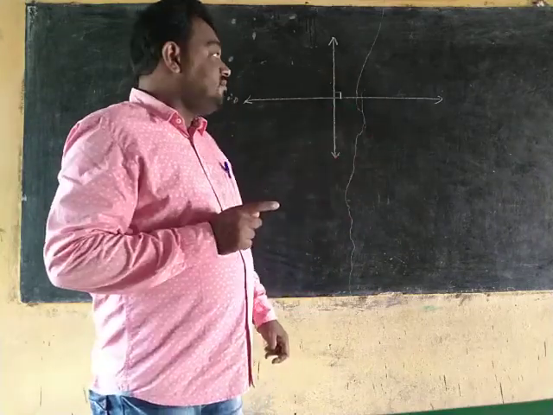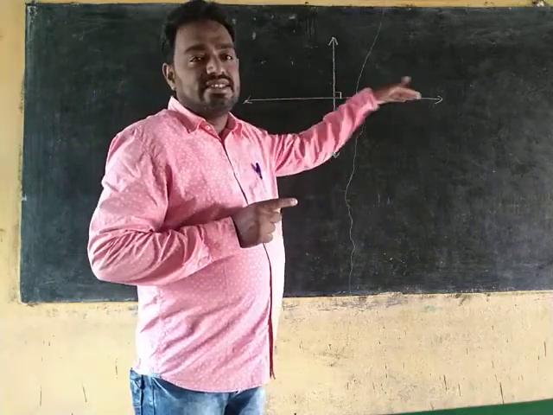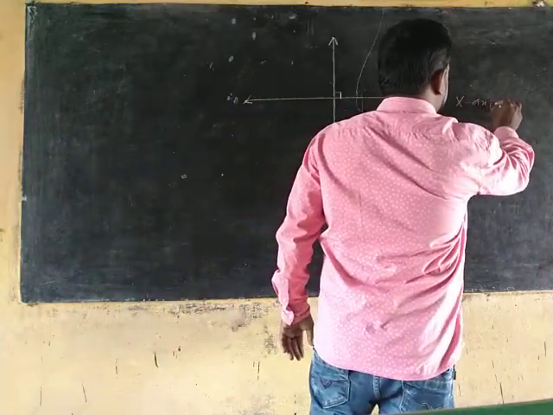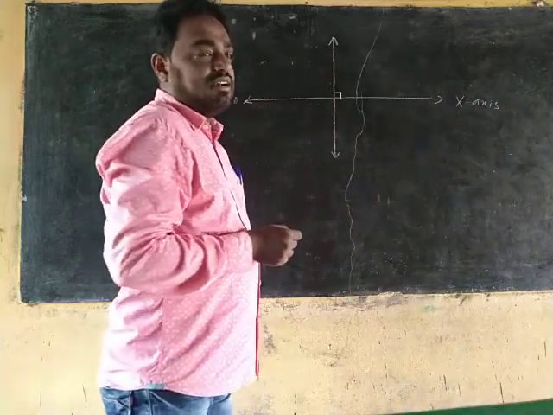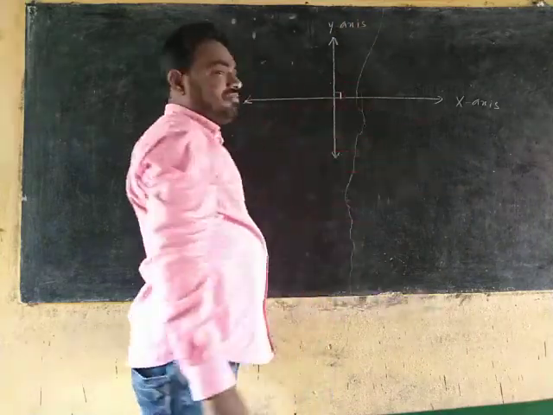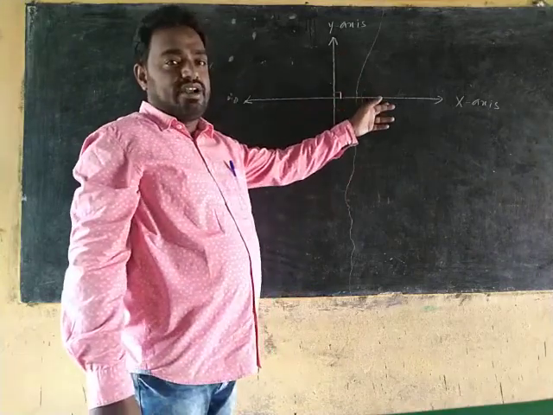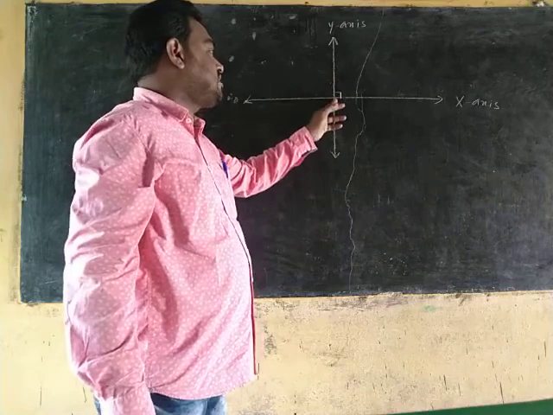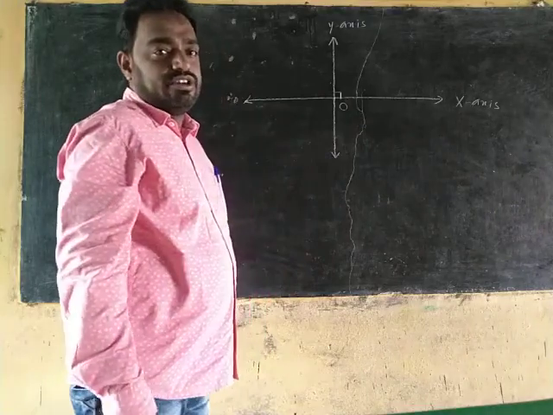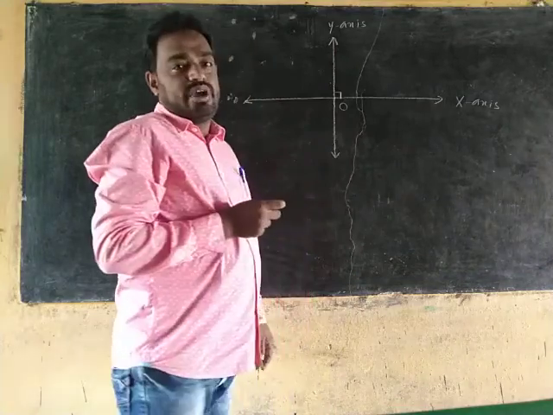Here, the horizontal line is called the x-axis. The vertical line is called the y-axis. The point of intersection of the x and y axes is called the origin, denoted by O. Here OX is called the positive x-axis.